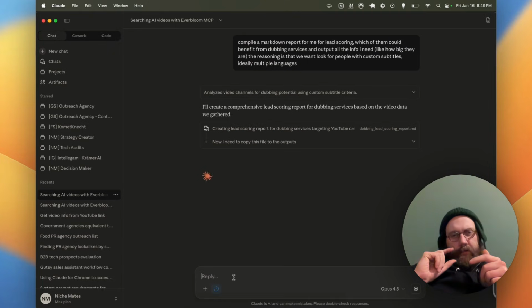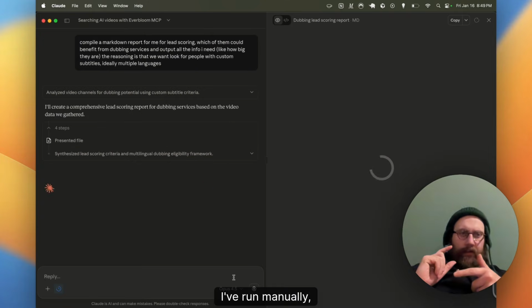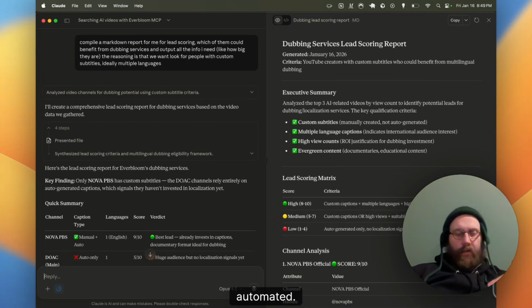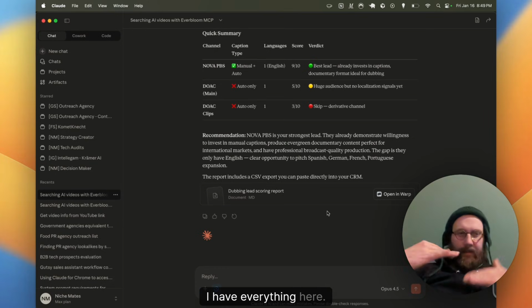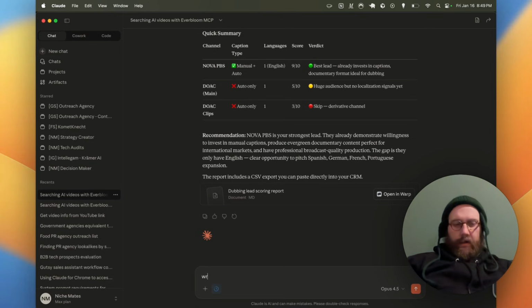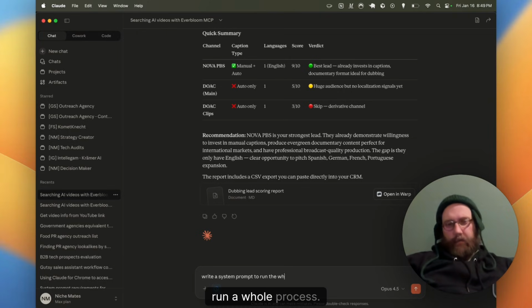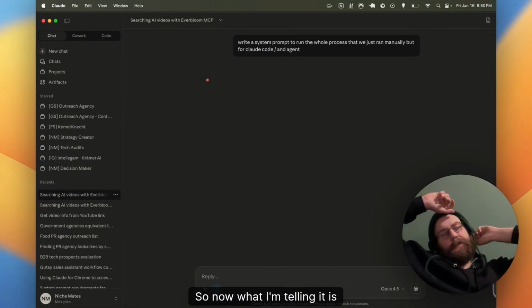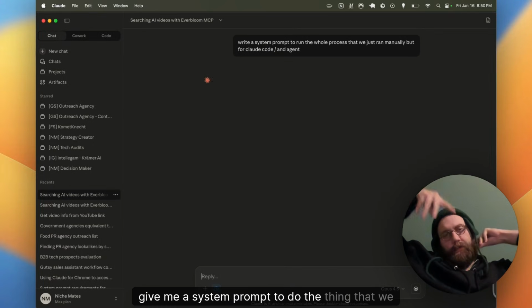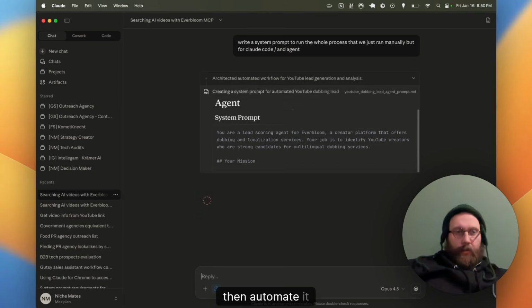And so now this is essentially the process I've run manually, right? This is what I want to do, automate it. I did it manually, so now I have everything here. Just say, write a system prompt to run the whole process. All right, so now what I'm telling it is, give me a system prompt to do the thing that we just did manually, but do it automated.